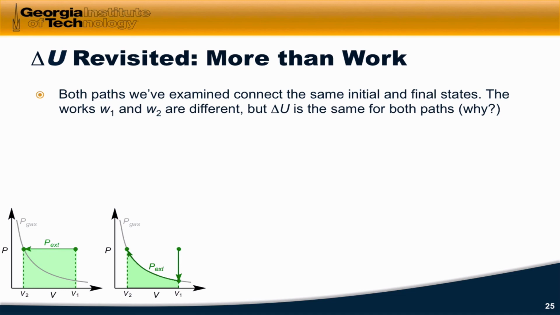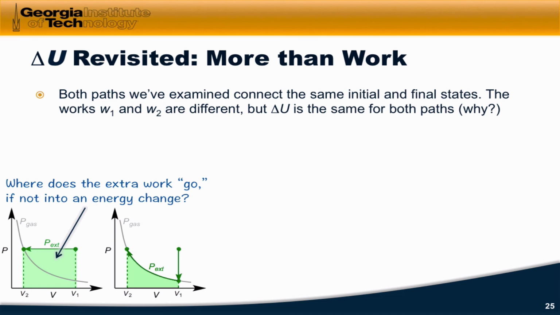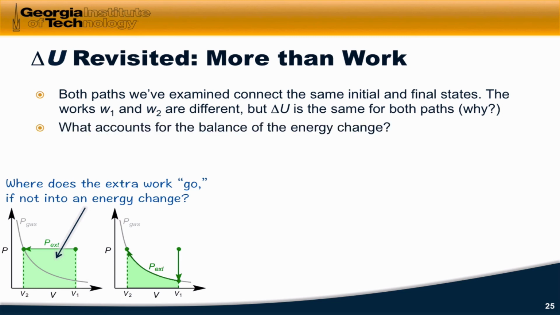And we've seen that the works W1 and W2 are different because the areas under these two curves are different. But internal energy is a state function, so delta U must be the same for both paths. So the confusing thing here is, where does the extra work go if not into a change in internal energy, delta U? Delta U is the sum of work and something else. That something else is where the extra work goes, quote unquote. What accounts for the balance of the energy change?